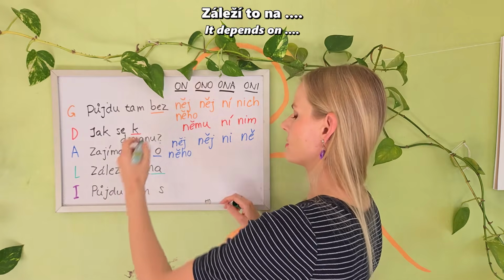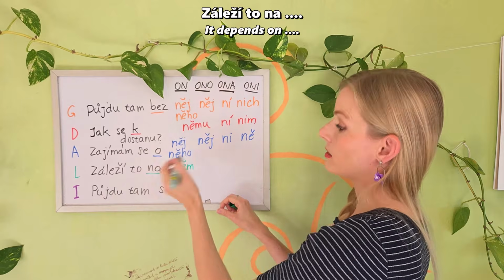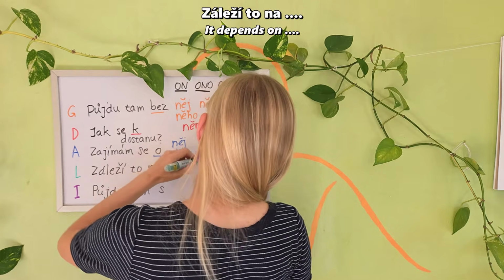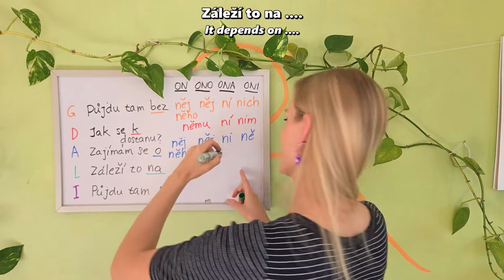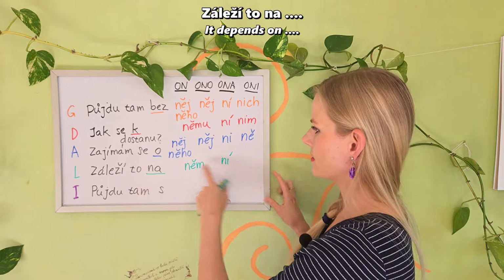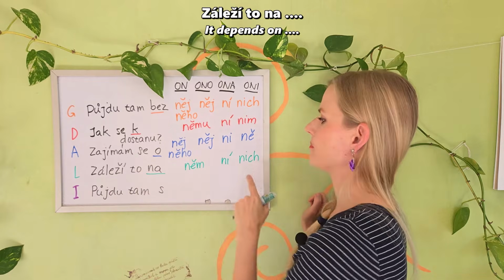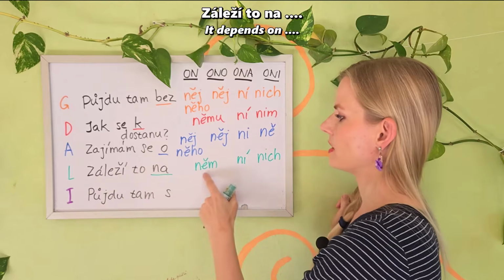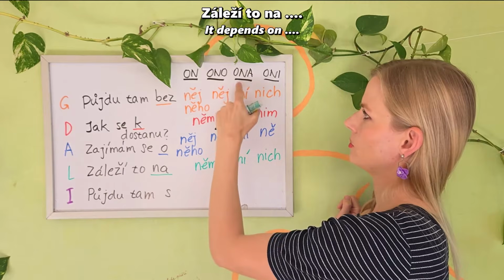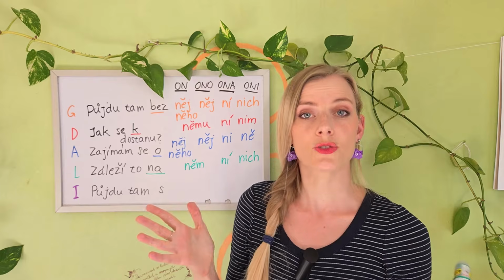Now, the locative case, záleží to na, it depends on. It depends on him. Záleží to na něm. So we write it in the middle. Záleží to na ní. Again, with čárka. O ní. Záleží to na nich. Depends on them. Čteme spolu. Záleží to na něm. On and ono. Záleží to na ní. Ona. Záleží to na nich.